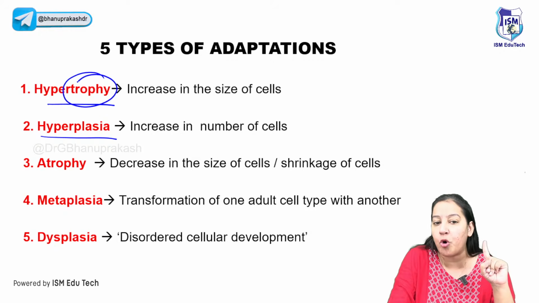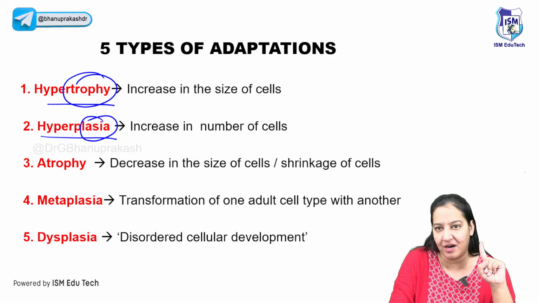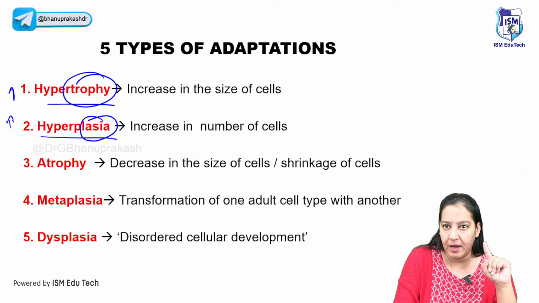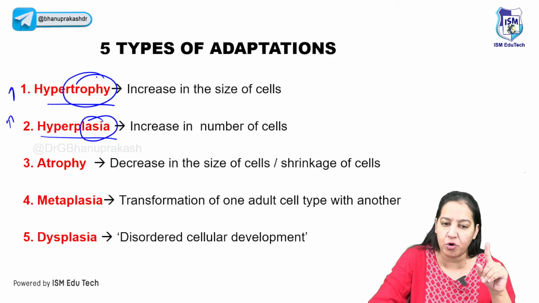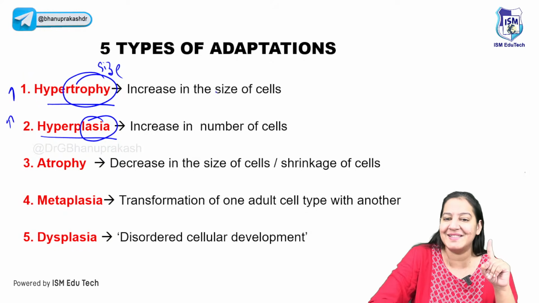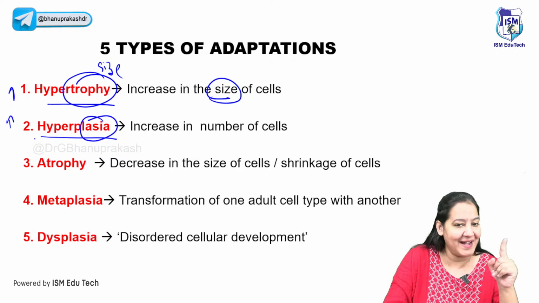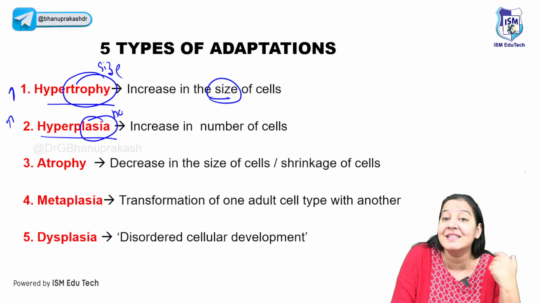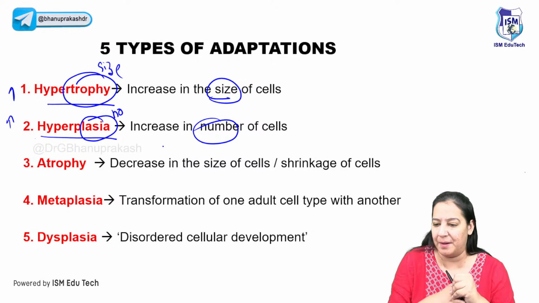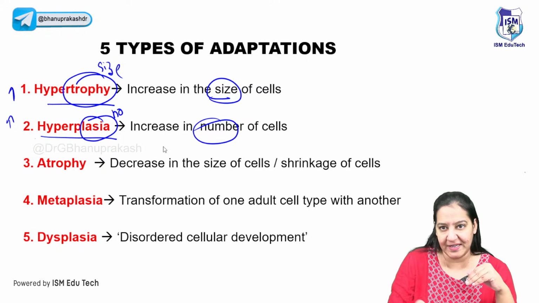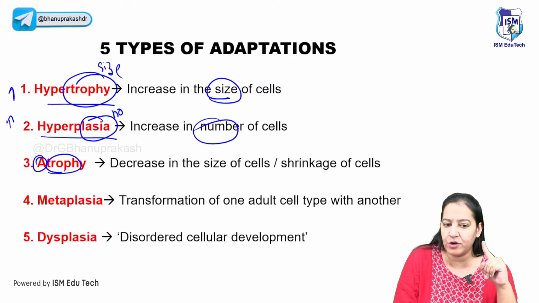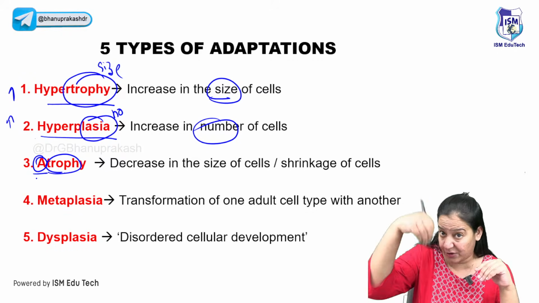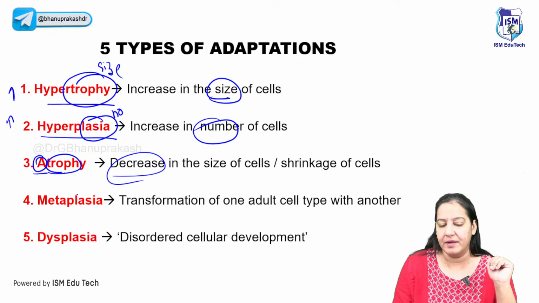What do you mean by the term trophy and what do you mean by the term plasia? The term hyper means more. Trophy means size. So here the cell increases in size. And hyperplasia, plasia means number. So here the cell is increasing in number. So increase in size, increase in number. Atrophy, again trophy means size, right? So A means decrease. It's a decrease in size and number.